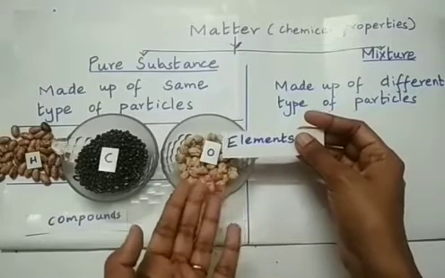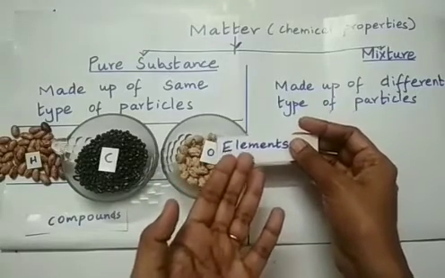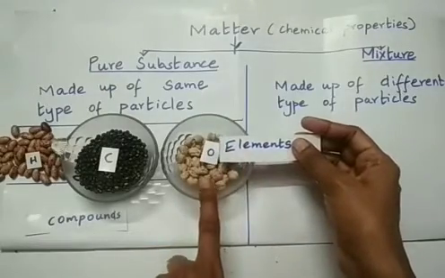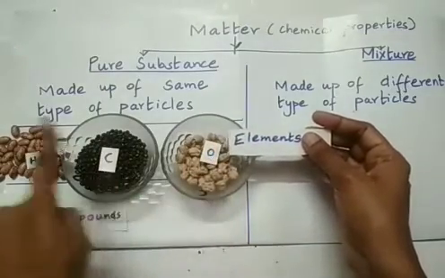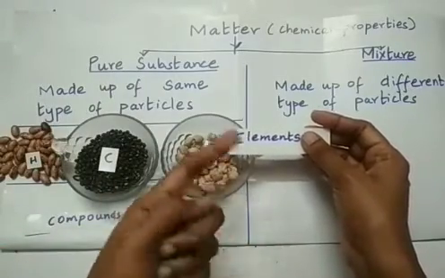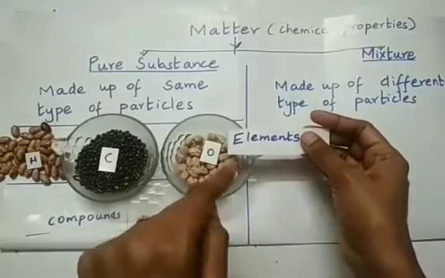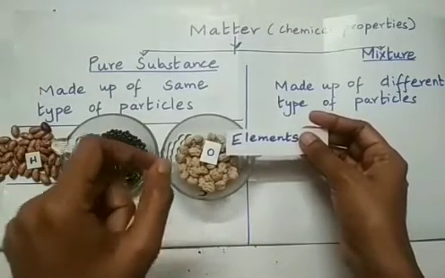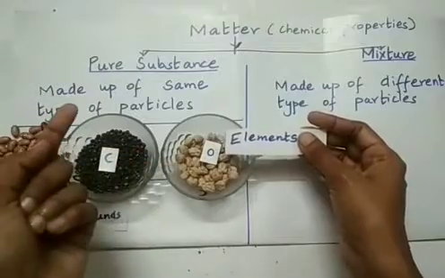Elements are made up of atoms, and they are the simplest substance that is found around us. Elements are the simplest form of pure substance, and they are made up of similar type of atoms, right? Now we also know that atoms combine with other atoms in order to attain the stability that is defined by the term valency, right? We have already discussed this in our previous lesson.